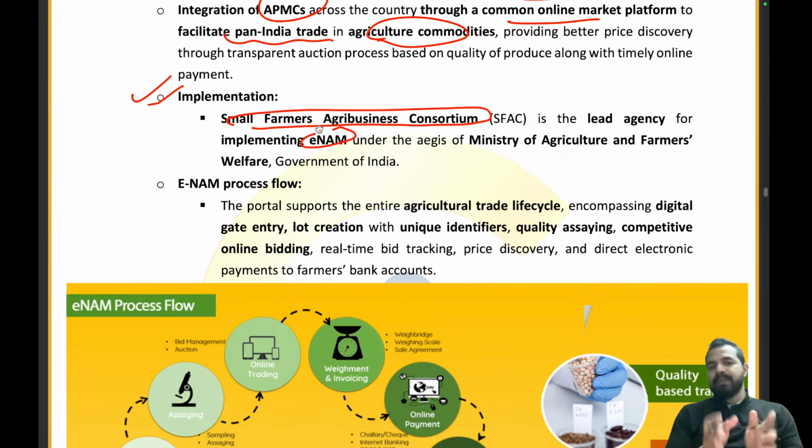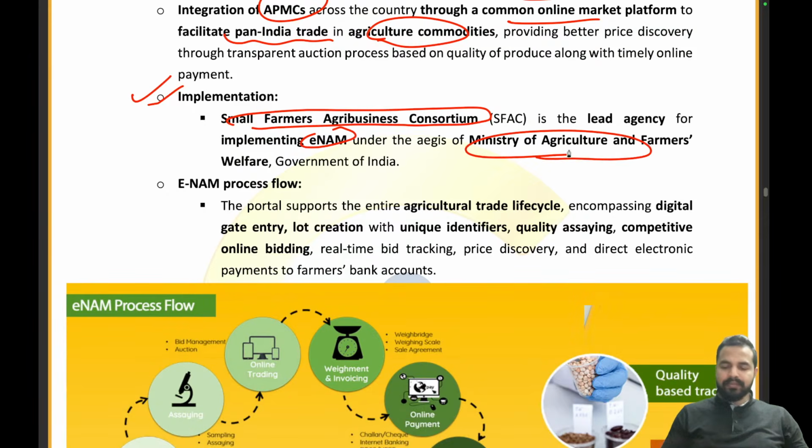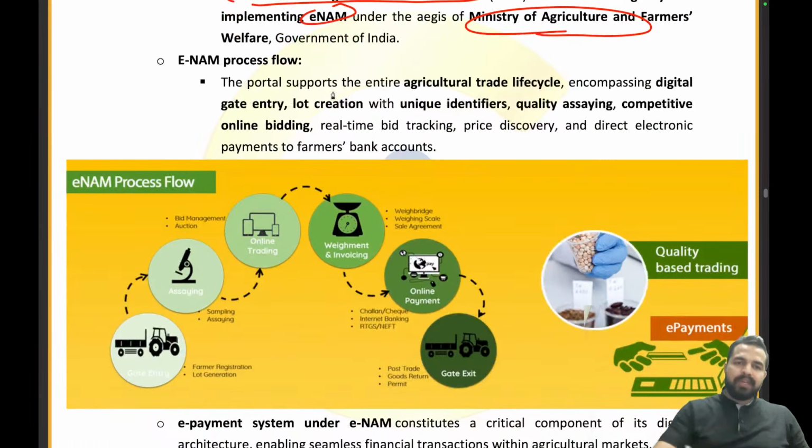So my dear friends, ENAM को कौन लीड कर रहा है? That is the SFAC, Small Farmer Agribusiness Consortium. It works under which ministry? Ministry of Agriculture and Farmer Welfare. So basically SFAC is the monitor of all the APMCs which are working under the ENAM. Understood? Now let's try to understand the process flow of the ENAM.